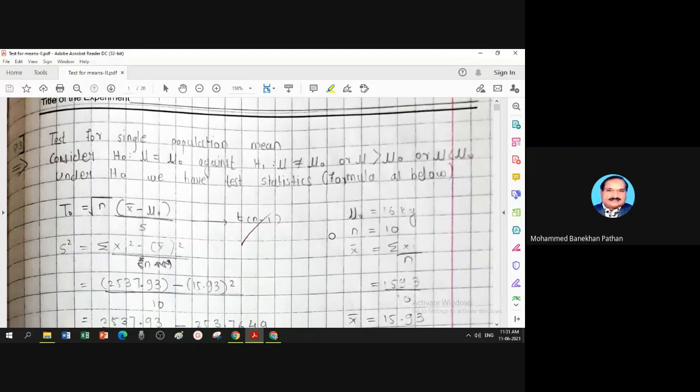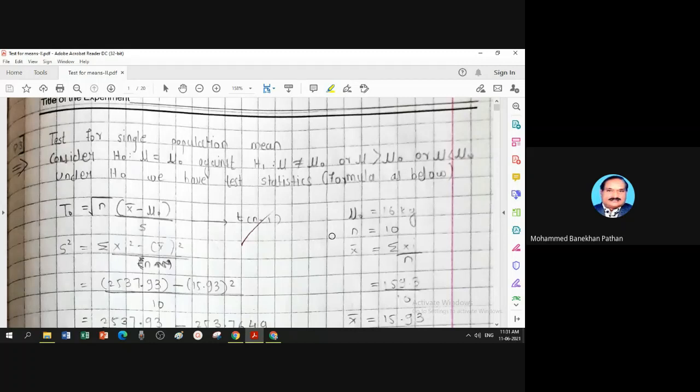Basically, if sample is large, the test is based on normal distribution, usually known as z-test. And if sample is small, less than 30, then test statistic follows t-distribution. So usually it is named as a t-test.